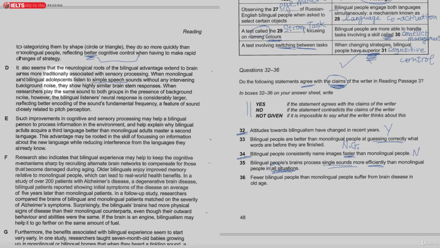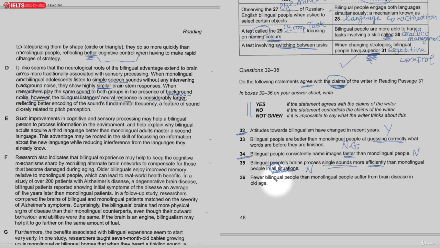When monolingual and bilingual adolescents listen to simple speech sounds without any intervening background noise, they show highly similar brainstem responses. Okay, when researchers play the same sound to both groups in the presence of background noise, however, the bilingual listener's neural response is considerably larger. Okay, so yes, when there's background noise, this is true, but there's the trick. In all situations, and there it's saying they are very similar. So this is no.